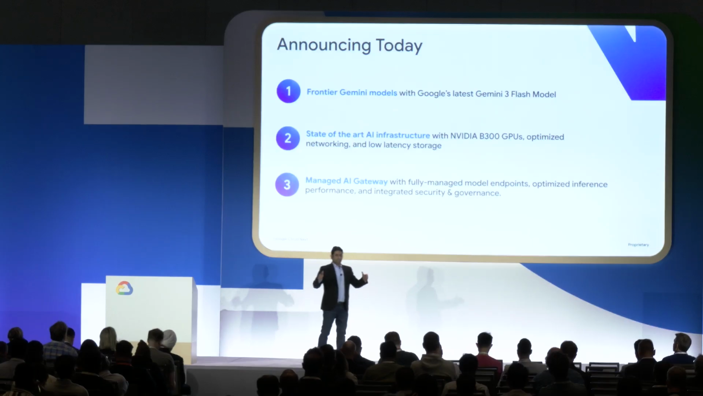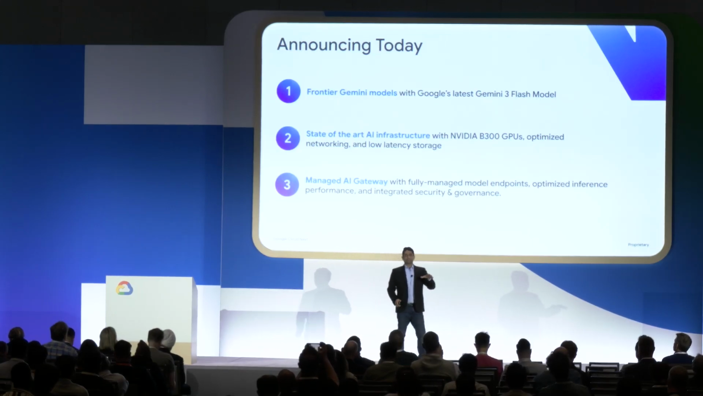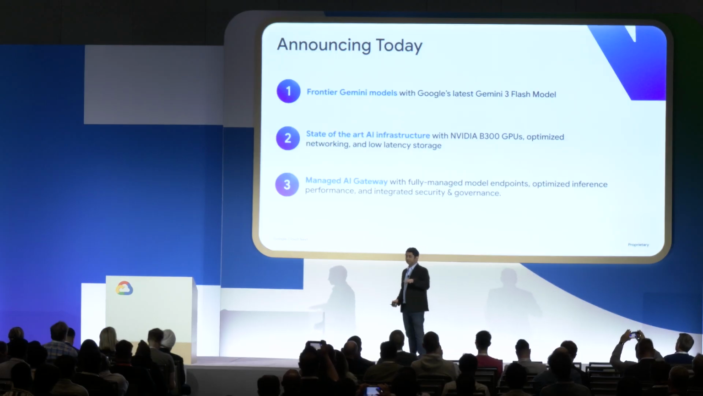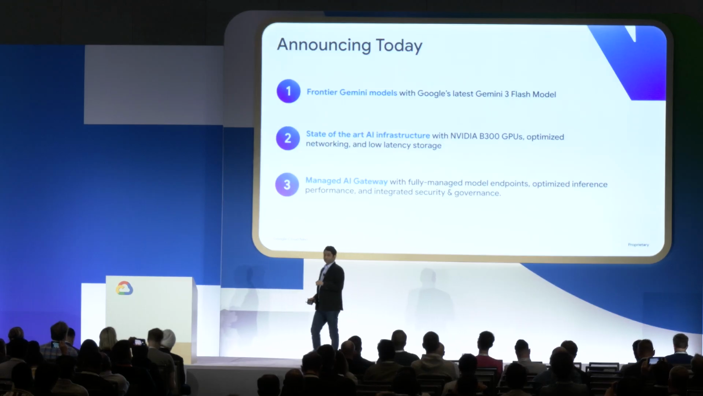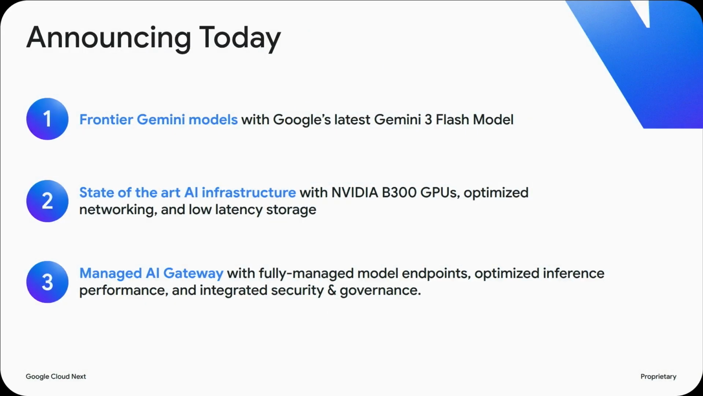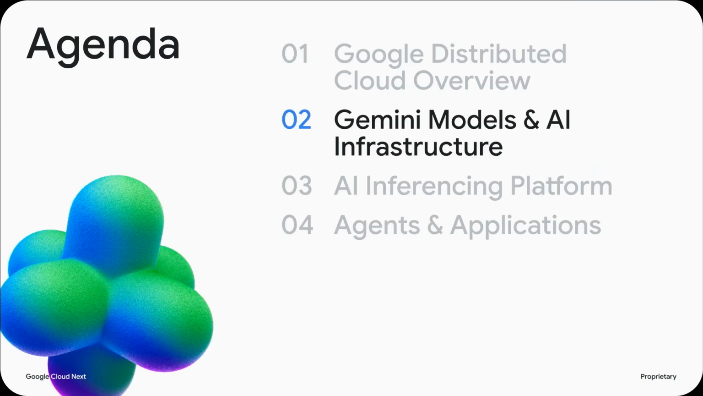So what we're announcing today is the availability of our latest and greatest Frontier Gemini 3 models on GDC, state-of-the-art AI infrastructure, including the Nvidia B300 GPUs on GDC, and a fully managed AI gateway with optimized inference, performance, and security. So with that, I'm going to pass this on to my colleague, who is going to walk you through the rest of the session.